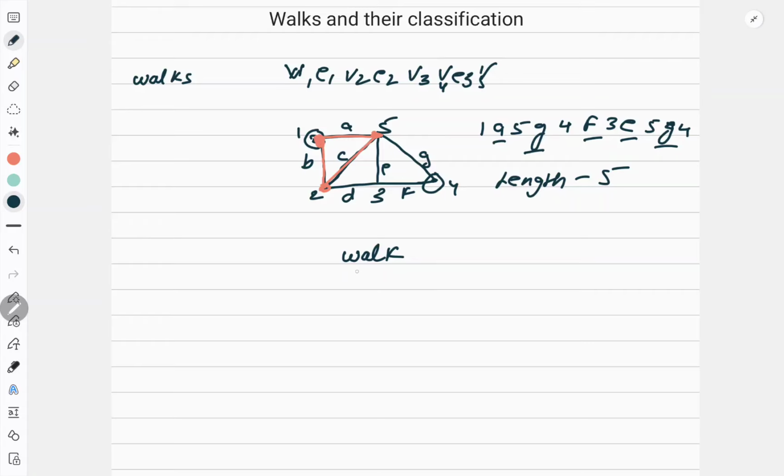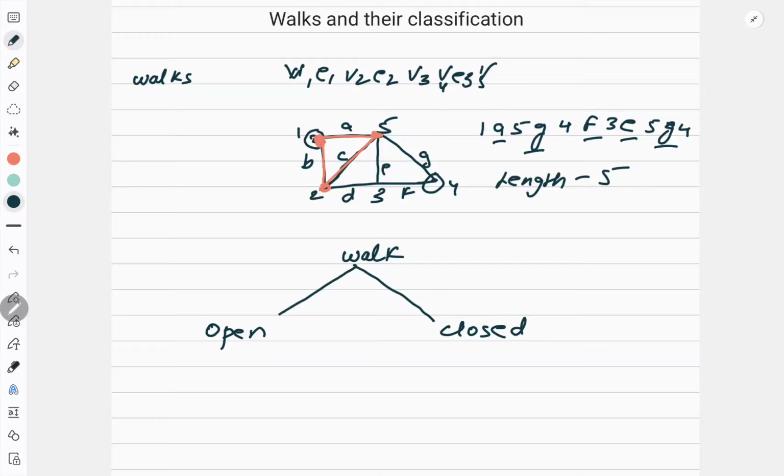And in walk I told you interior vertex, initial vertex, final vertex and the length concept. Now I am saying the walk can be categorized into two categories: an open walk and a closed walk. Open walk means initial and final vertex will be different. And closed walk means initial and final vertex will be the same.